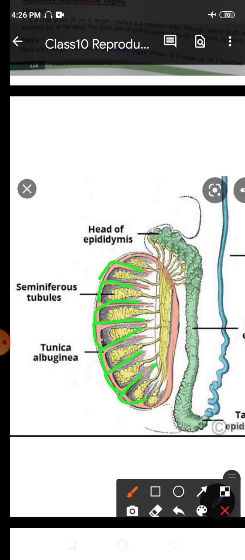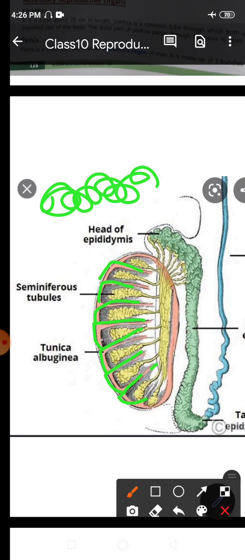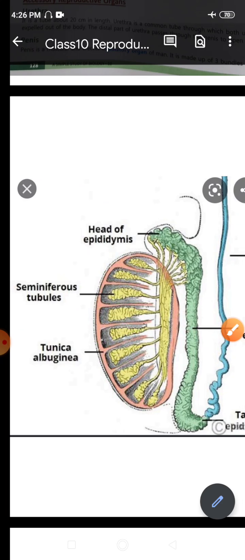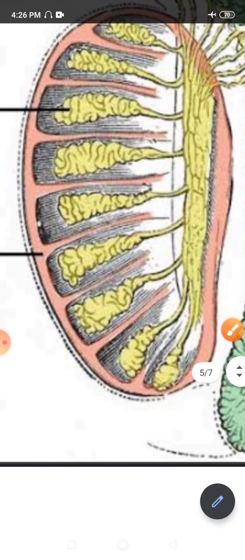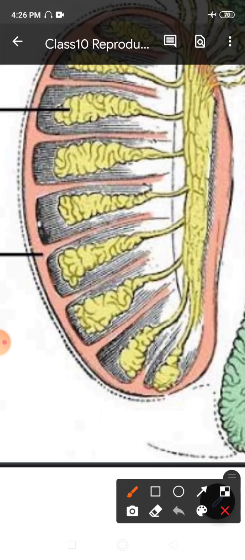Now inside this you will see this yellow, highly coiled structure. These highly coiled structures are known as the seminiferous tubules. They are embedded in connective tissue. If you see the surrounding of the seminiferous tubule, this blackish grey part is the connective tissue that is present.